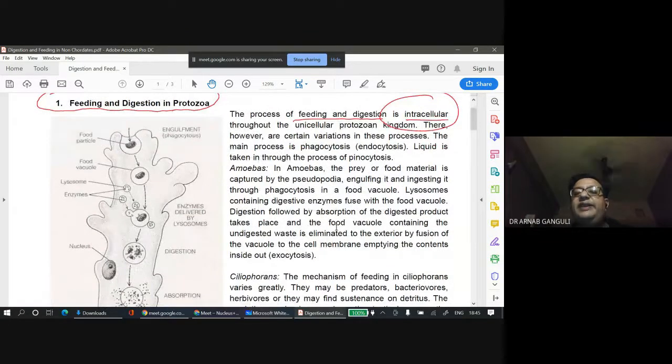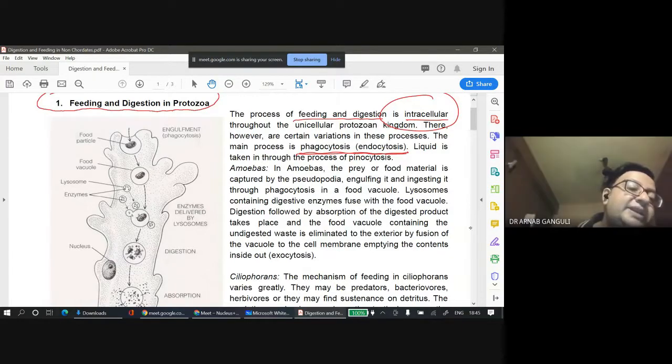However, there are certain variations. The process is known as phagocytosis. Let us see what phagocytosis is. Phagocytosis comes under a larger term that is known as endocytosis.